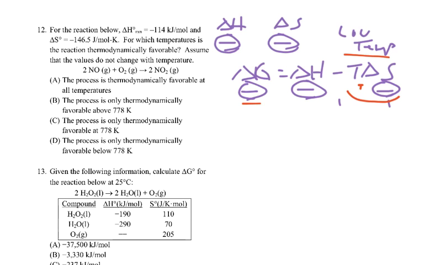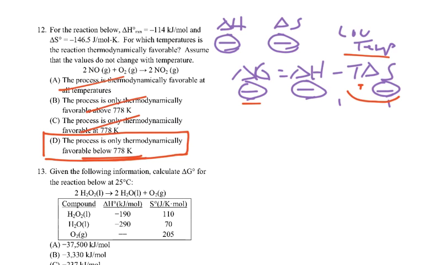So what have I got? The process is thermodynamically favorable at all temperatures? No. Thermodynamically favorable above 778? We need low temperatures, so no. Only favorable at 778? No, we want it so it's below 778. Now, do we know that 778 is the key temperature where it changes? I'm going to have to assume that that's true.